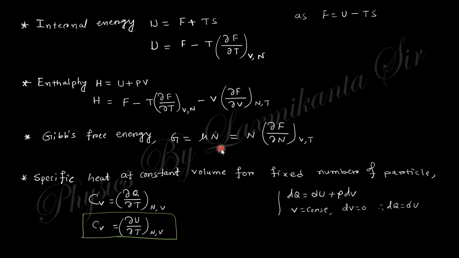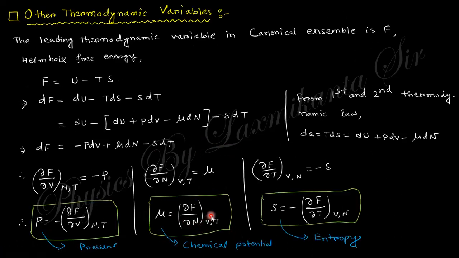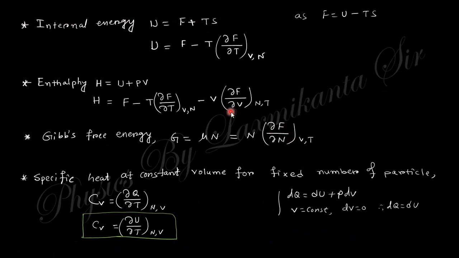That is G equals μN, and put this expression of μ, that is the chemical potential, which is ∂F/∂N at constant V and T. So this gives you the expression of the Gibbs free energy.